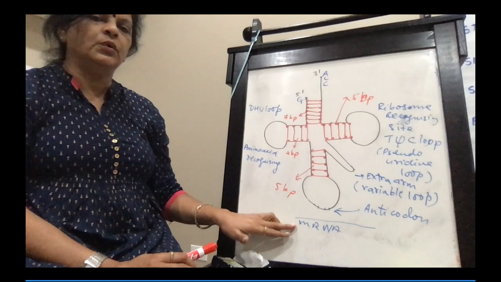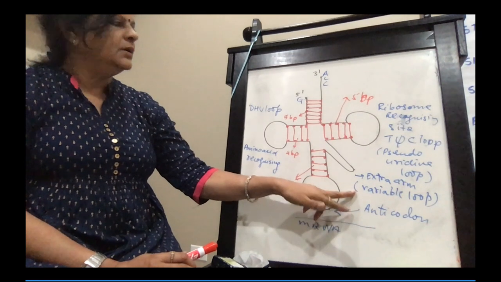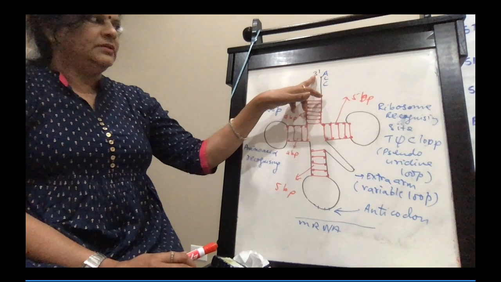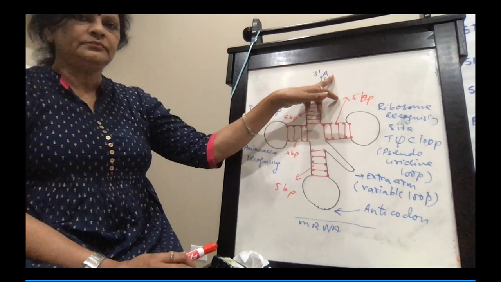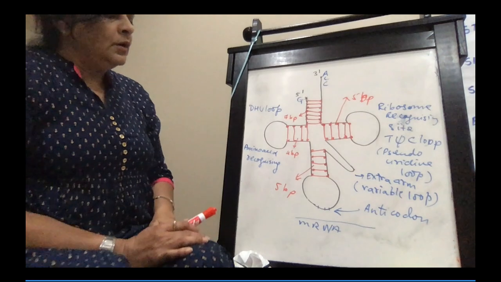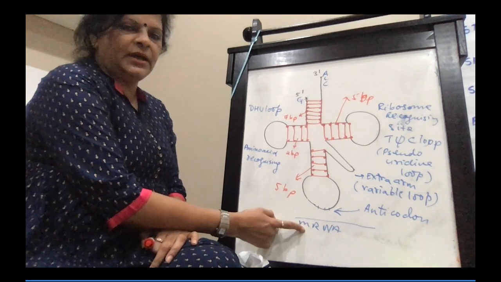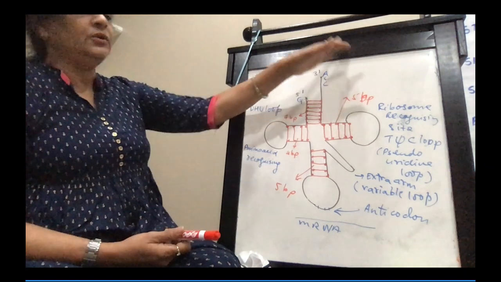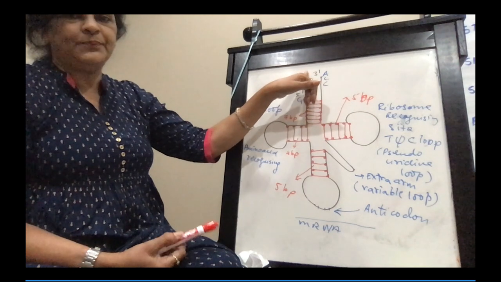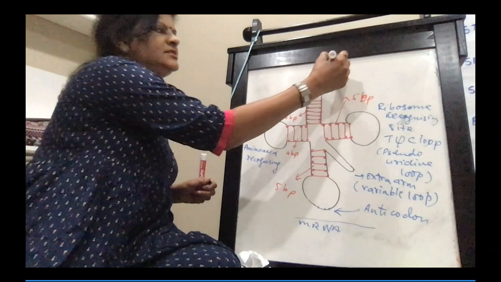Anticodon will decode the code on mRNA. The extra arm or the variable loop, and the 5' end has guanine, and the 3' end has the genetic code CCA. Now, when the code is read, tRNA will read the code on mRNA and it will pick up amino acid. So the amino acid is picked up at the 3' end.